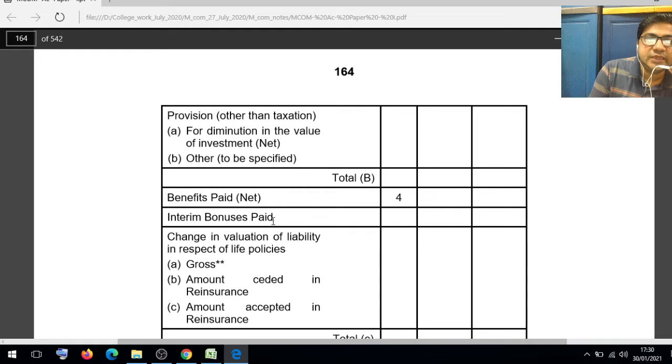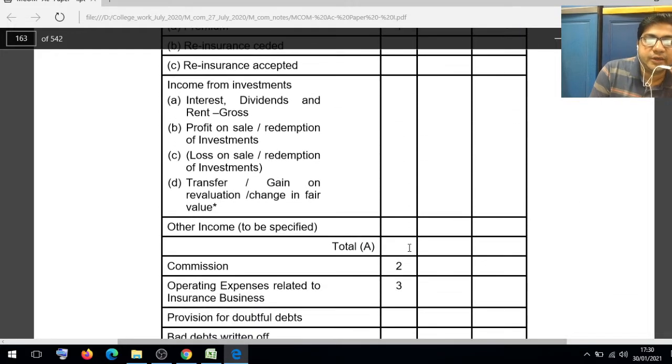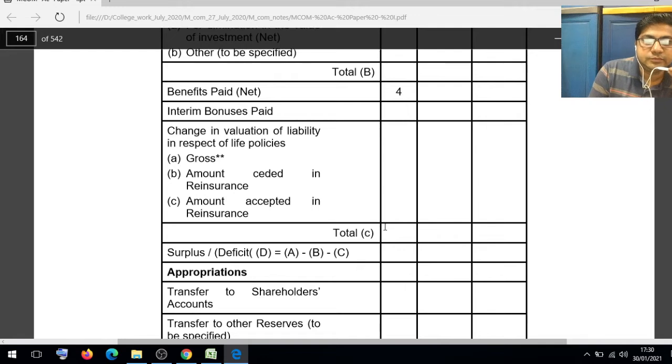And then the benefits paid, net value. From total A we will deduct total B, so we will get C value, and first of all we should add the interim bonus paid, changes in valuation of liabilities in respect of life policies, gross amount ceded in reinsurance, amount accepted in reinsurance.